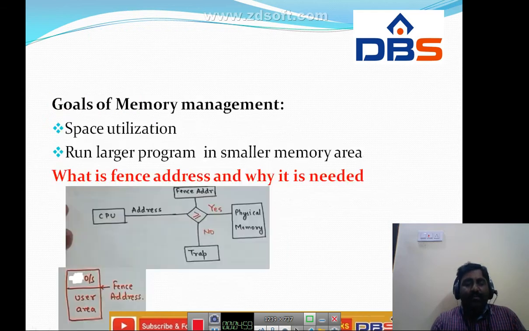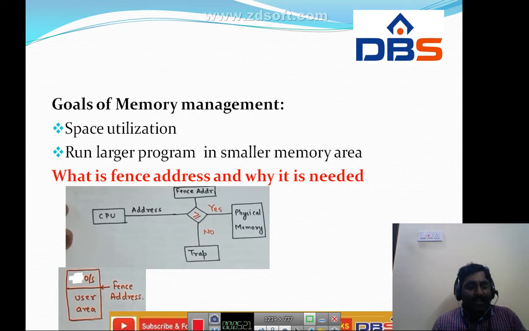Next, what are the major goals of memory management? The major goals of memory management are space utilization, and running larger programs in smaller memory areas. What is meant by space utilization? Since we have very limited memory, space utilization is a very important goal of memory management.